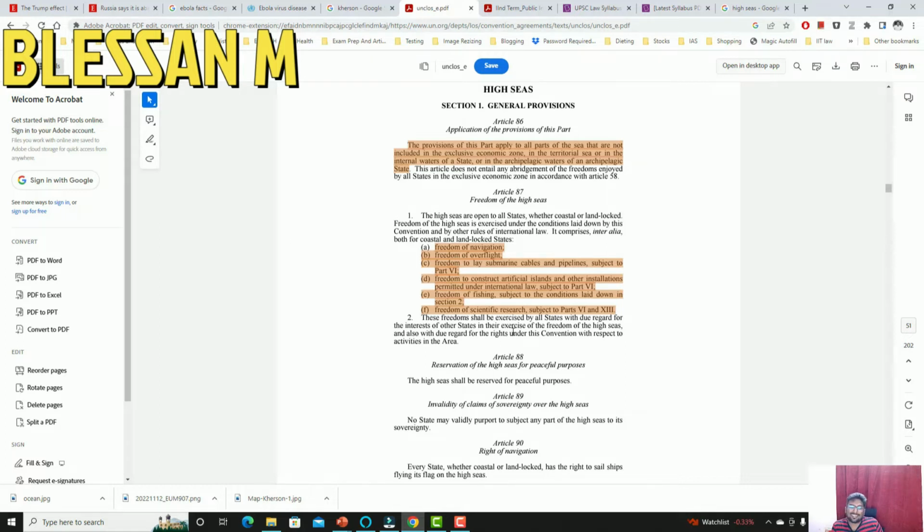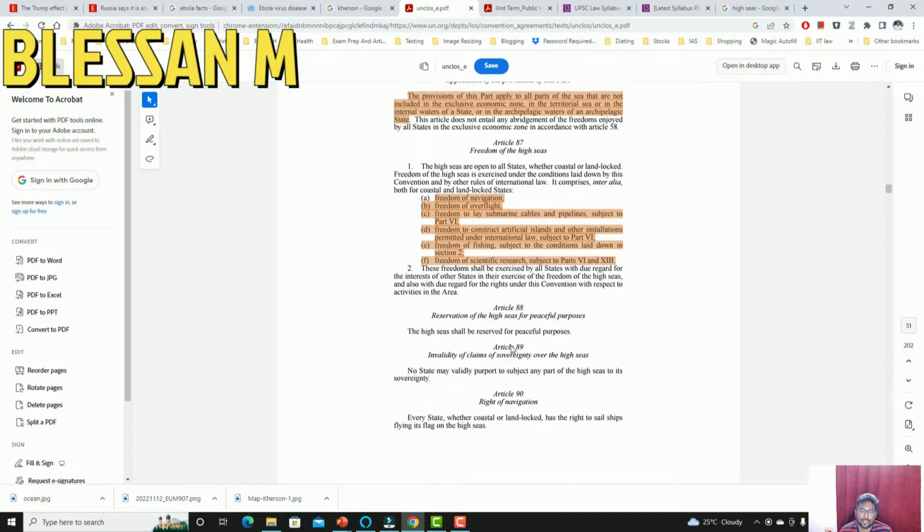So there are certain conditions in Section 2 with regard to fishing, but so far according to UNCLOS, the resources in high seas are generally available to all as long as they are not being claimed by any state which has been acquiesced or recognized by any other state.